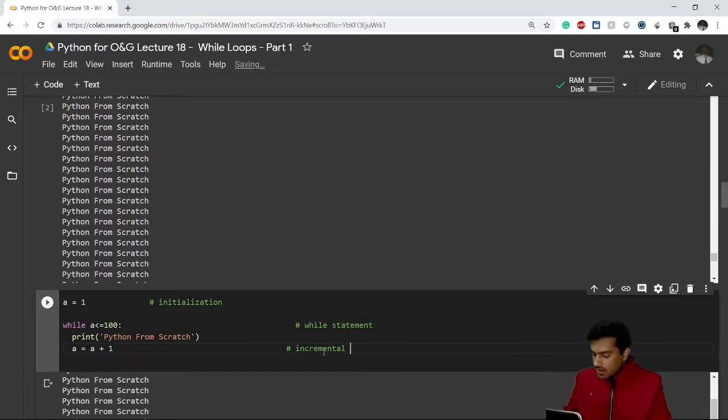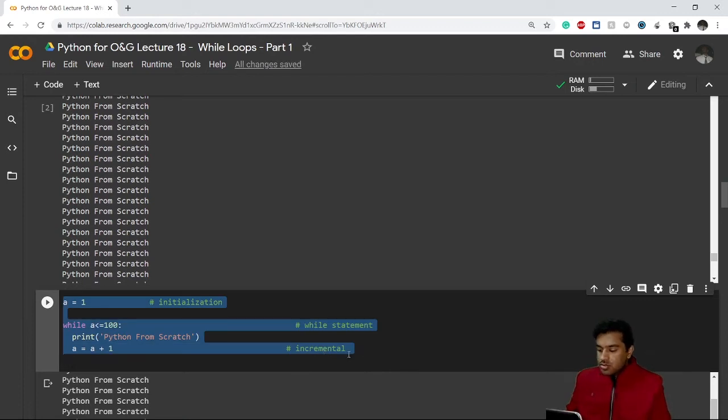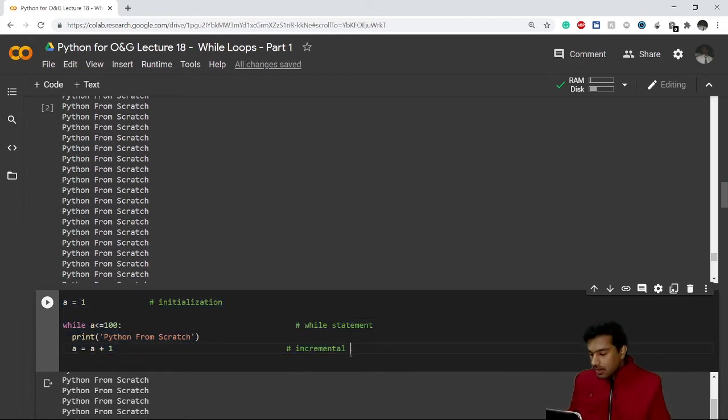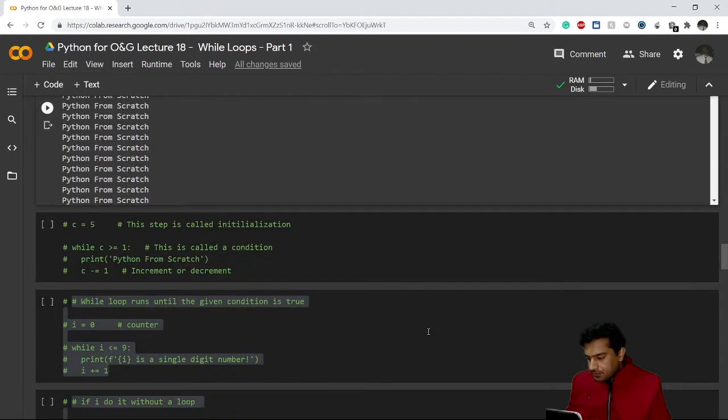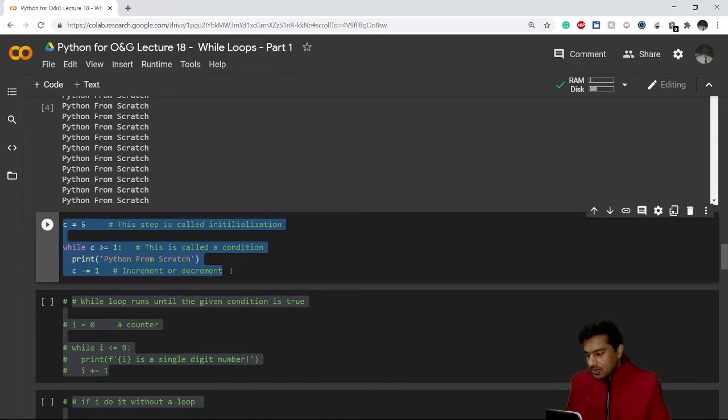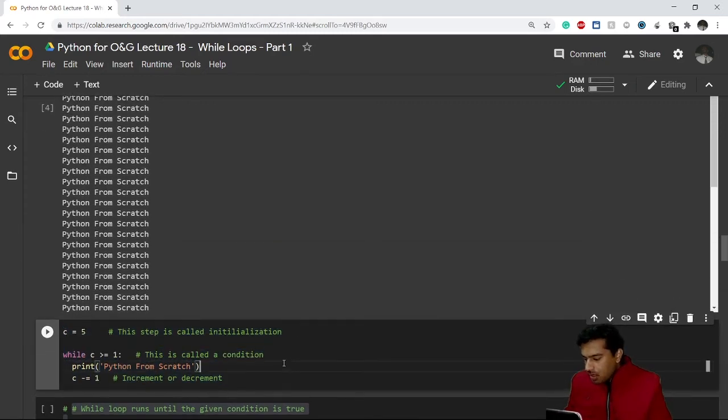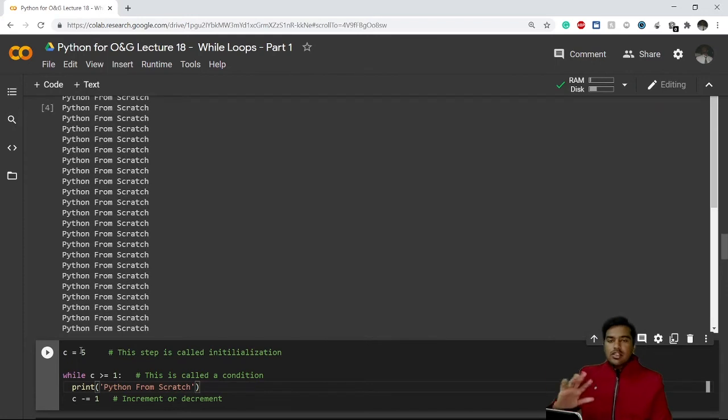Now let's take another example. We can also use a decrement here instead of an increment. Let's say in the next cell, this example. Here I have taken c equals to 5. We can take anything, it is not mandatory that we have to take a; you can take any variable of your choice. So this step is called initialization. This is the condition: as long as c is greater than or equal to 1, we want to print Python from scratch.